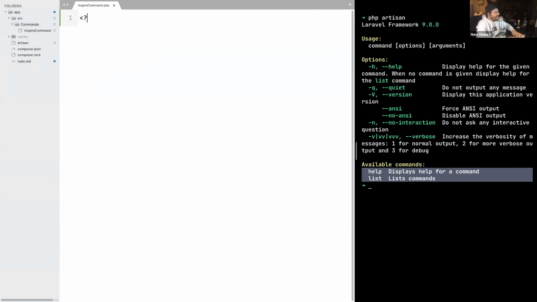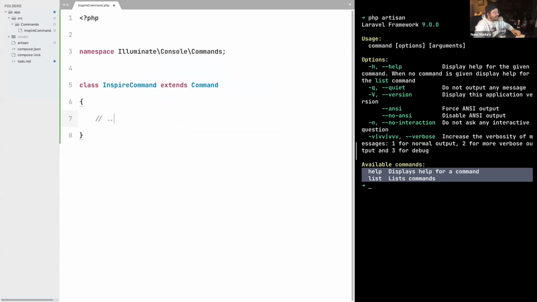Once we have created the file, we can just say namespace Illuminate\Console\Commands. Illuminate again is the prefix of every component, then comes the component name, and finally the folders within our source code. And we can just say class InspireCommand extends the base Command from Symfony for now, and leave the body empty.